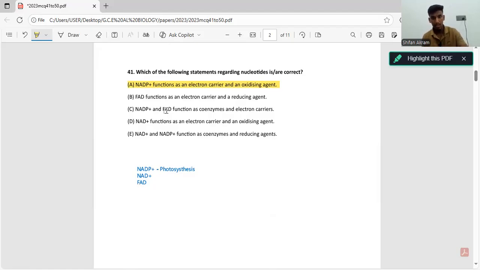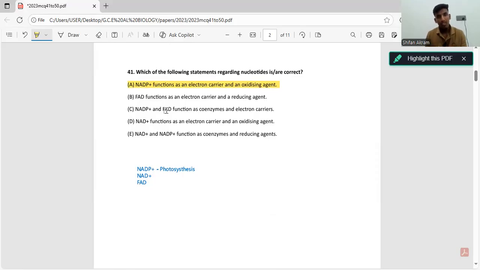So they are an electron carrier, but are they a reducing agent? FAD, as I told, accepts electrons, right? Anything that accepts electrons is an oxidizing agent, not a reducing agent. That statement is wrong. Now let's go to the third answer.